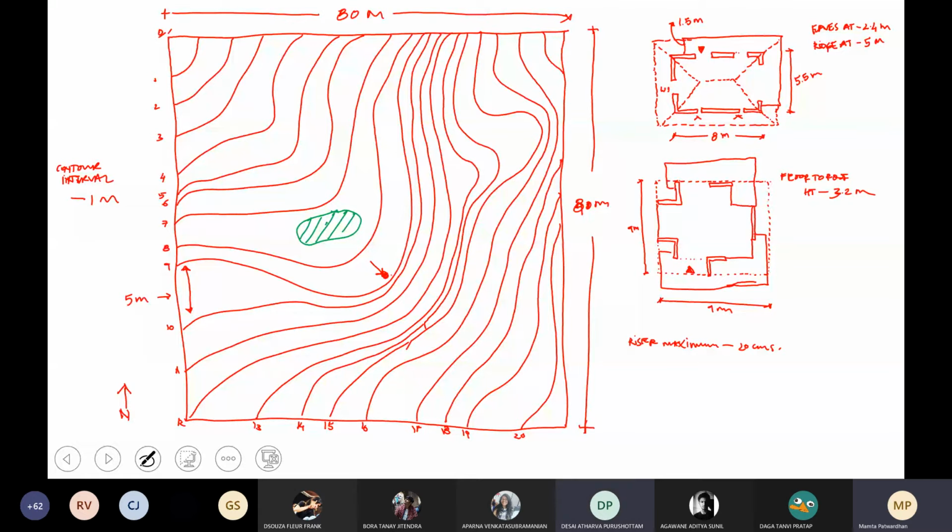Now, here we are saying that this gradually rises. It's gradually rising in this direction, correct? Now, what is happening at the point where it's coming very close? You have to visualize by drawing a section through it.